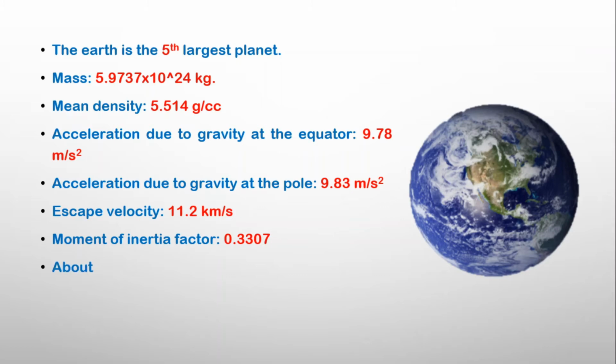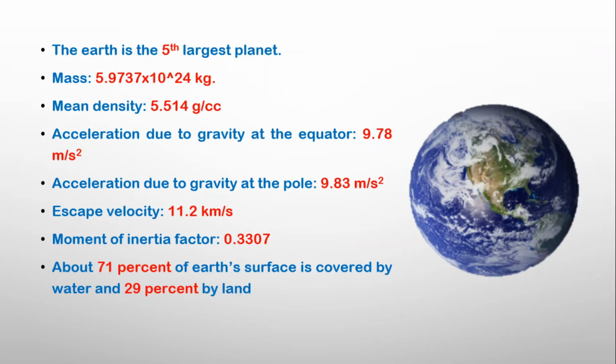About 71% of the Earth's surface is covered by water and 29% by land. For this reason, it looks like a pale blue dot when seen from space. That's why the Earth is known as the blue planet.